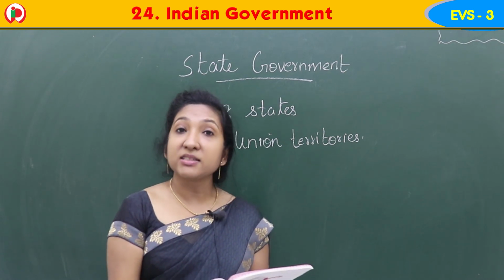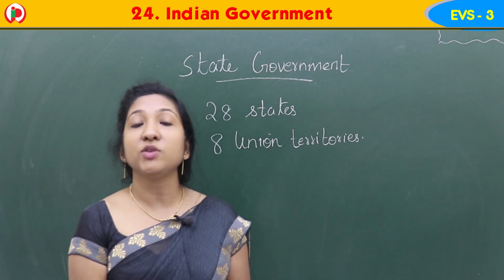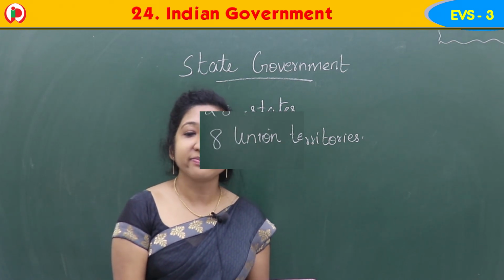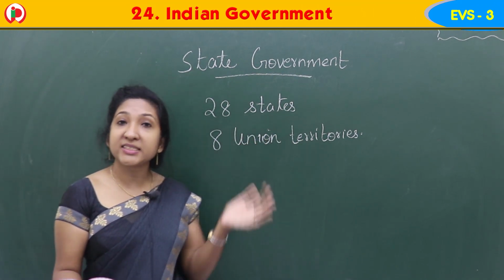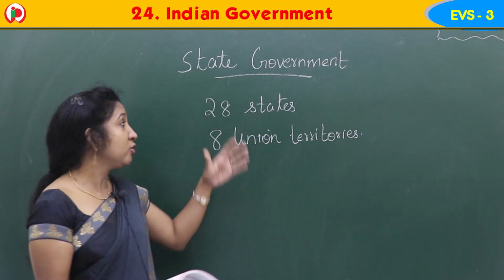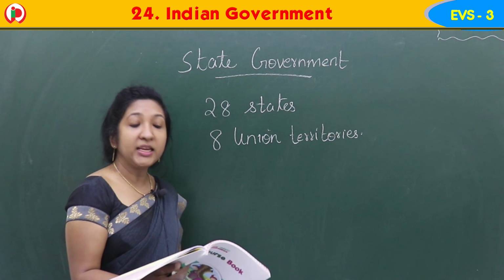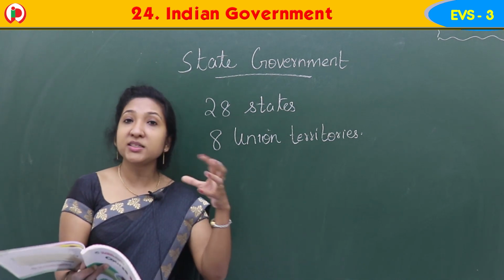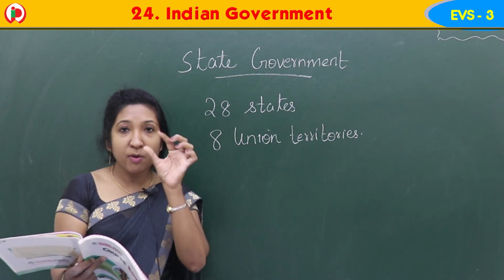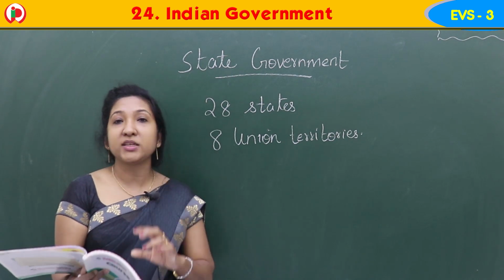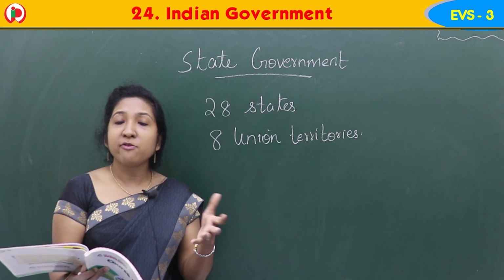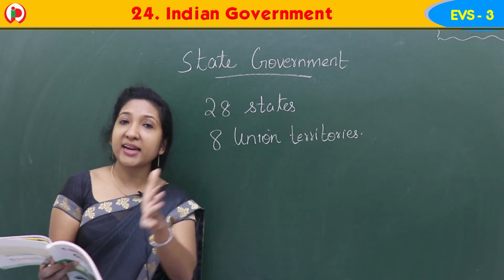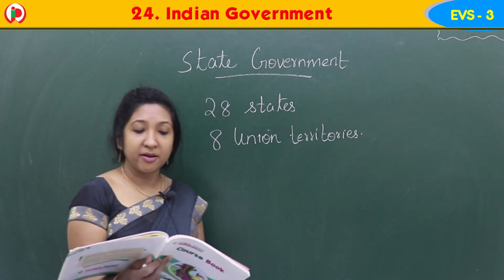So there are 28 states and 8 union territories in India. India is a union of states, and for union territories, the control is directly by the central government.